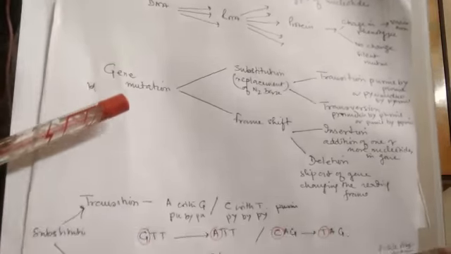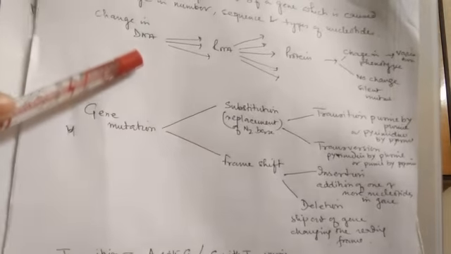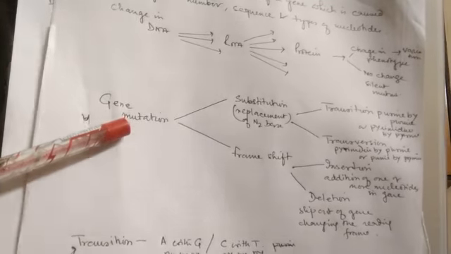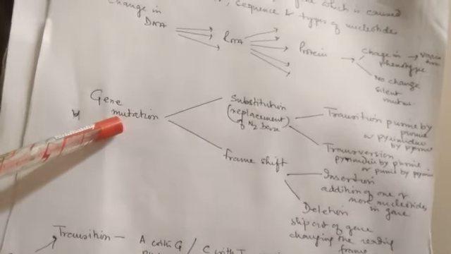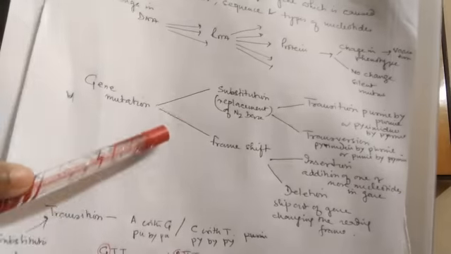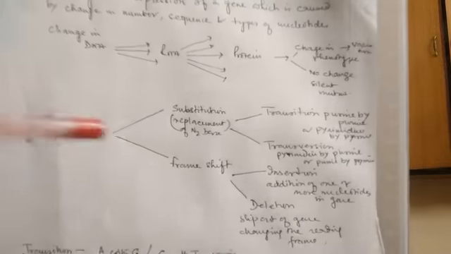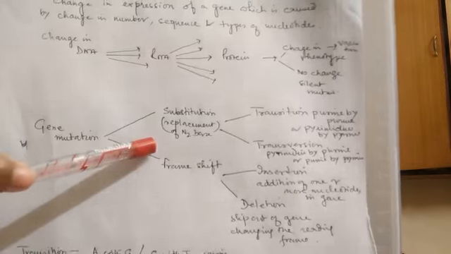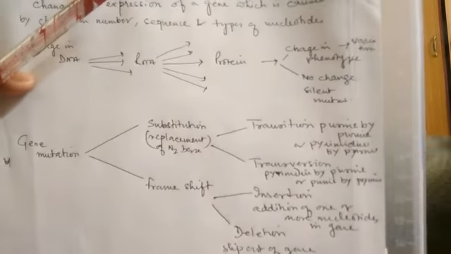Any alteration in the DNA is considered as gene mutation. This gene mutation may be of two types: either substitution or frame shift.